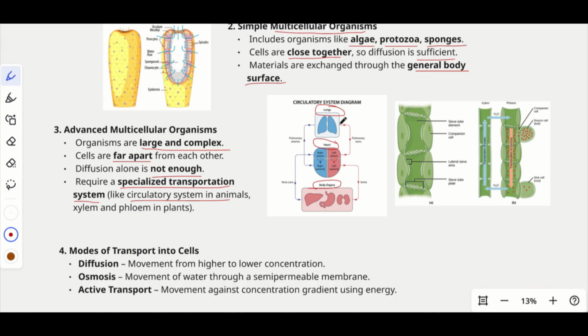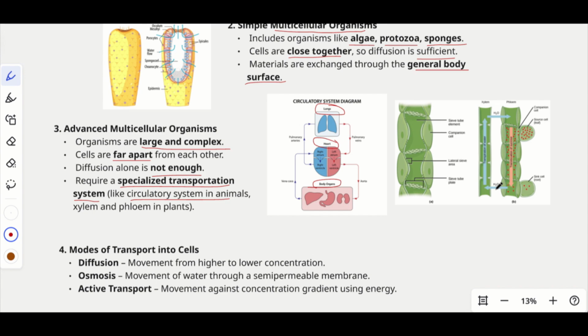For the lungs, we know that gaseous exchange happens through the alveoli, right? The carbon dioxide rich blood gets oxygenated from the lungs, and the heart is responsible for pumping the blood throughout the body. The body organs take in the oxygen and nutrients from the blood and remove their waste through the blood. So all this happens through the circulatory system in higher order animals. And what about the plants? They have xylem and phloem, through which the transportation occurs.